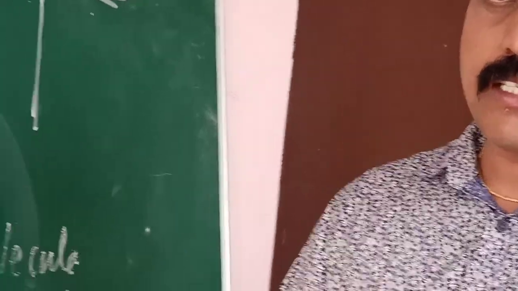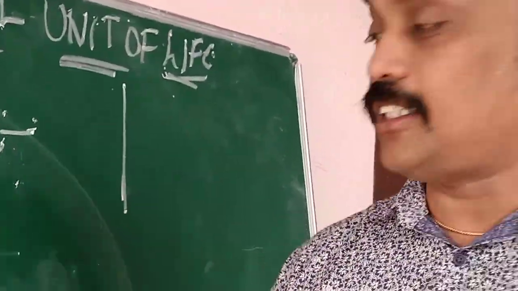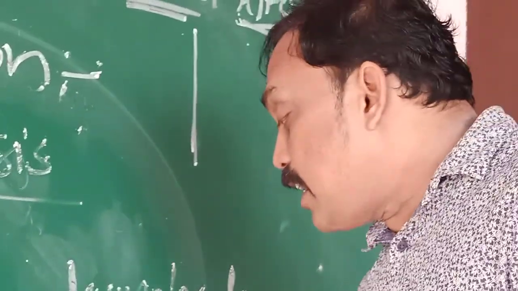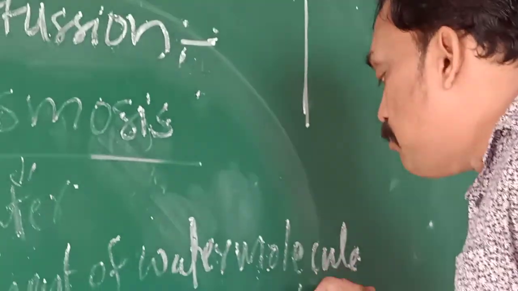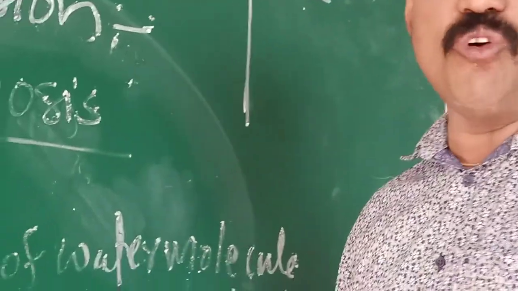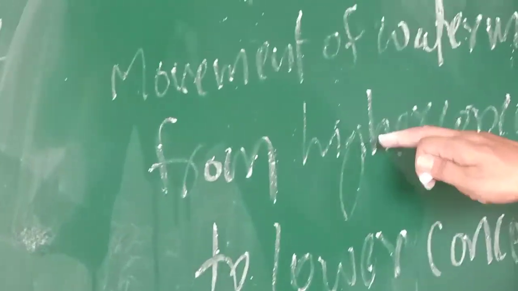Here concentration means, somebody gets confused especially about osmosis. One more definition is there for osmosis: substance moves from low concentration to high concentration. But I wrote here movement of the water molecules from higher concentration. Higher concentration means what? High volume. The water content is more. The substance moves from high volume to low volume.